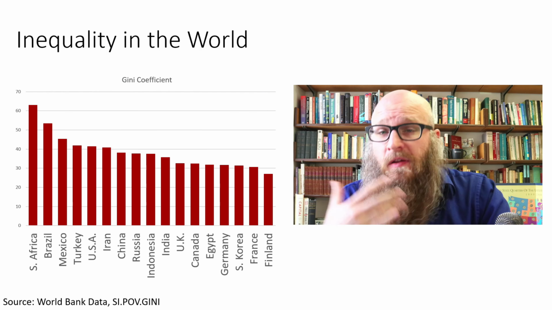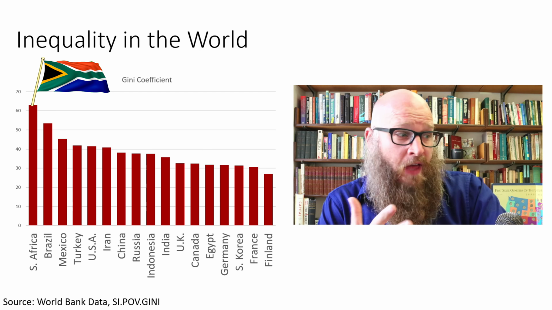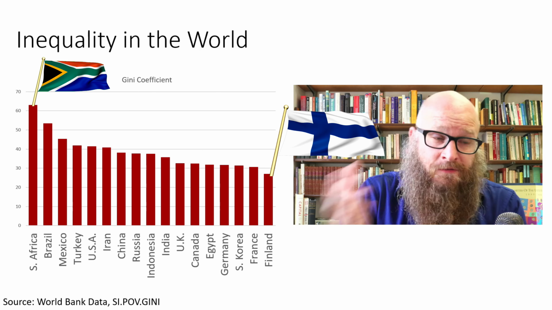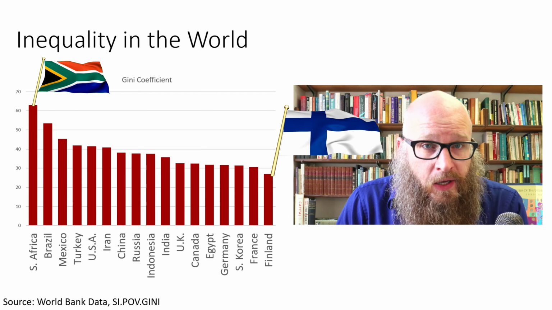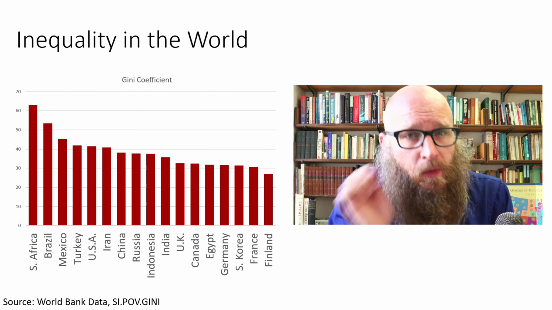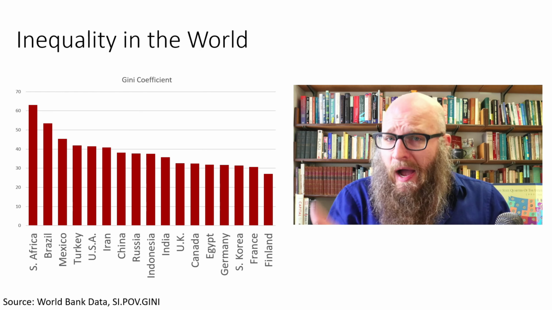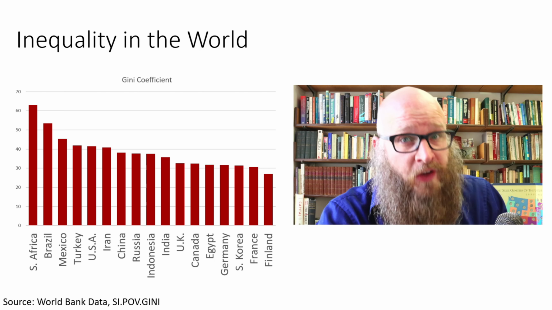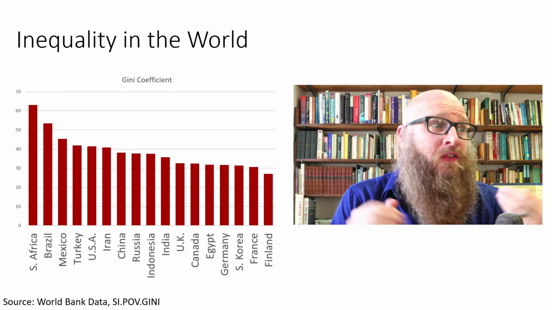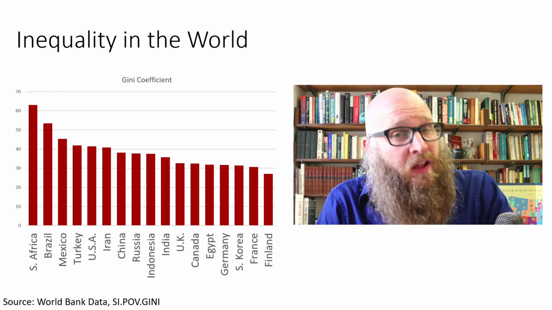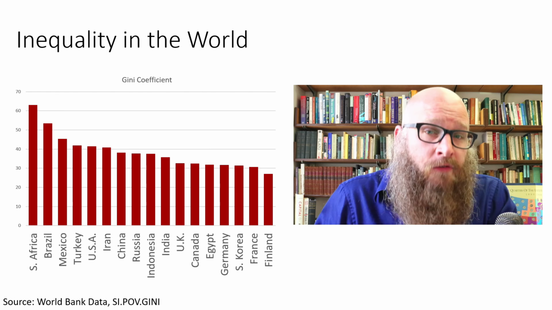Many countries experience diverse levels of inequality. South Africa has one of the highest levels of inequality in the world. The Nordic countries, such as Finland, have one of the lowest levels of inequality. And the US is on the higher end for a country with a high GDP per capita. The particular measure here is called a Gini Coefficient. The higher the Gini Coefficient, the higher the inequality. You'll see this figure used in the media from time to time. And again, I think it shows there isn't a single country with perfect equality. The policy choices that we have seen and experimented on lead to a wide diversity of options.